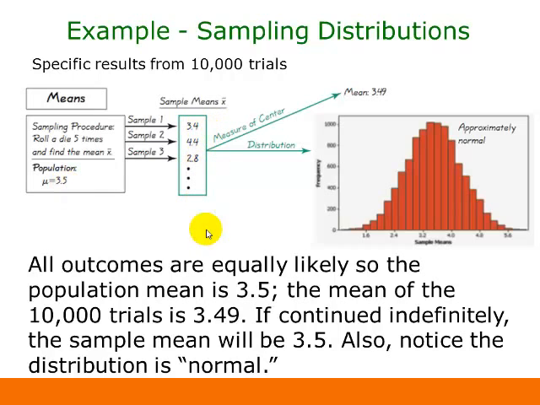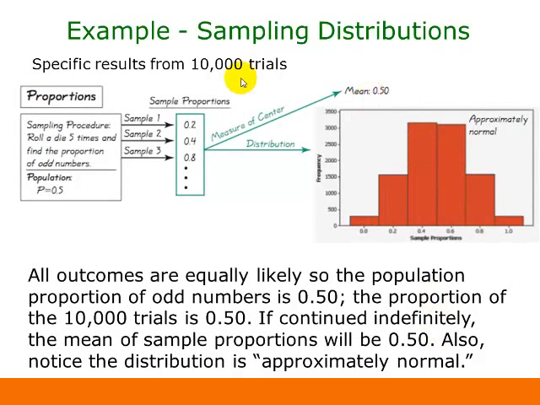So if we take this and keep doing it over and over, then in this case, they did this 10,000 times, so they had 10,000 trials of the experiment, and the mean of all these sample means turned out to be 3.49. And again, that's very close to what our population mean would be, and the more trials that we do, the closer this mean should get to our population mean. And if you look at the distribution, so this is the distribution of all the sample means out of those 10,000 trials, this looks like a pretty nice bell curve, so it's approximately normal.